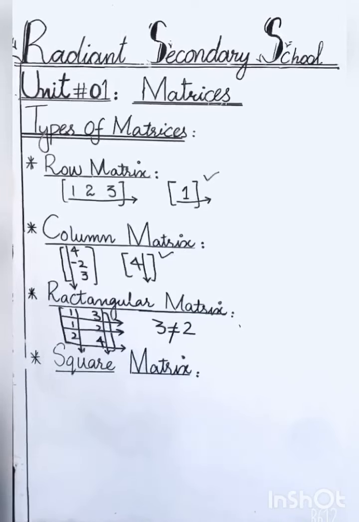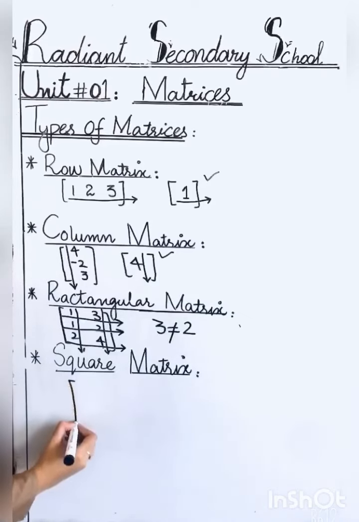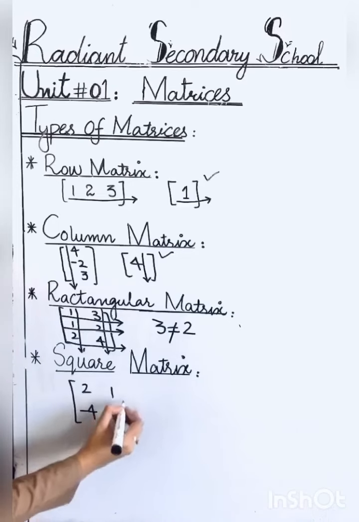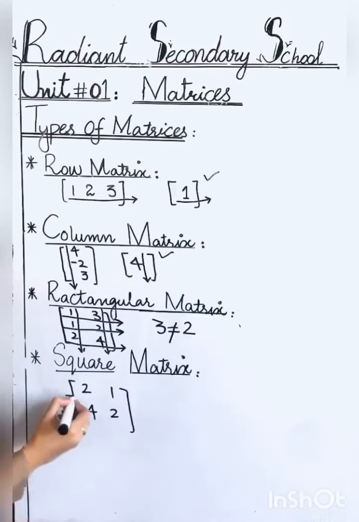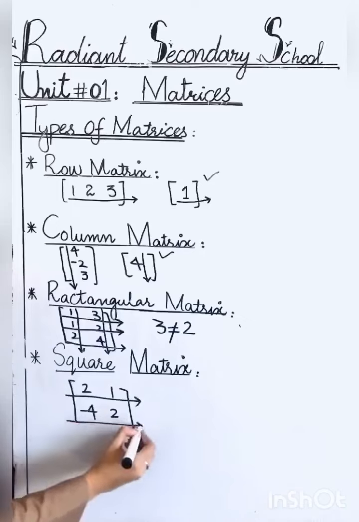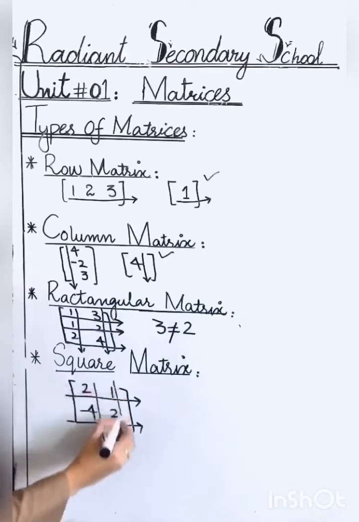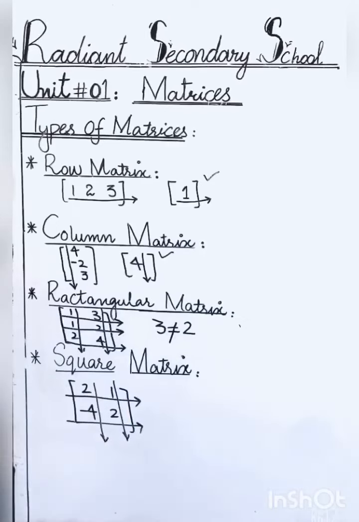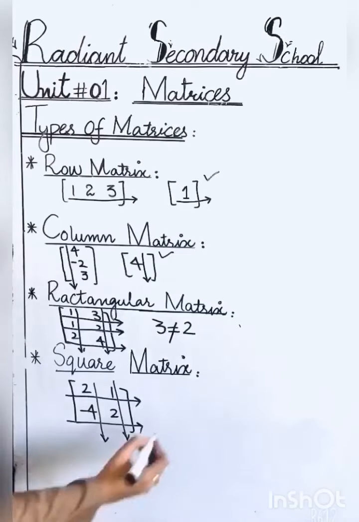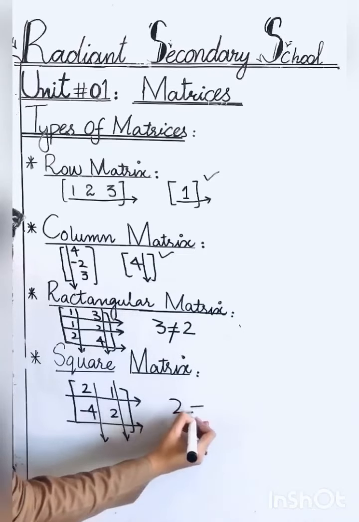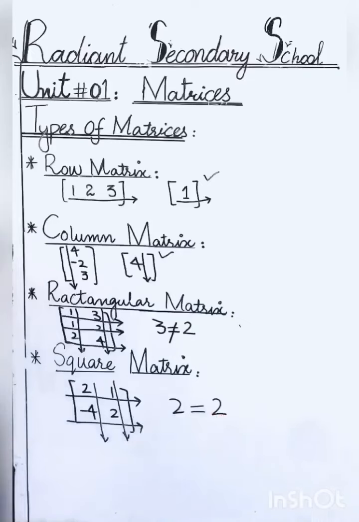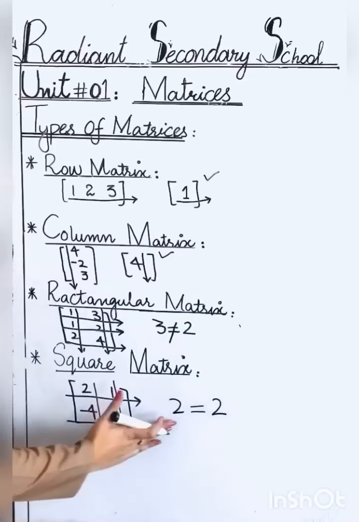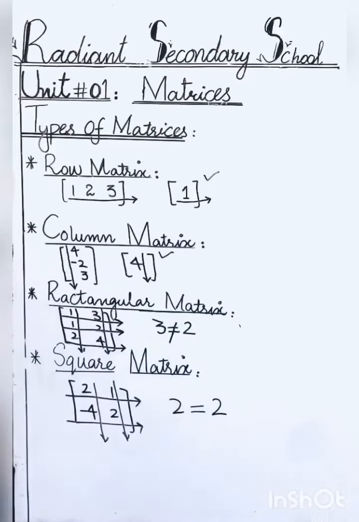And a matrix in which the number of rows and columns are equal, in this matrix, there are 2 rows and 2 columns. Such type of matrix are called square matrix. 2 rows equals to 2 columns, in which the number of rows and number of columns are equal are square matrix.